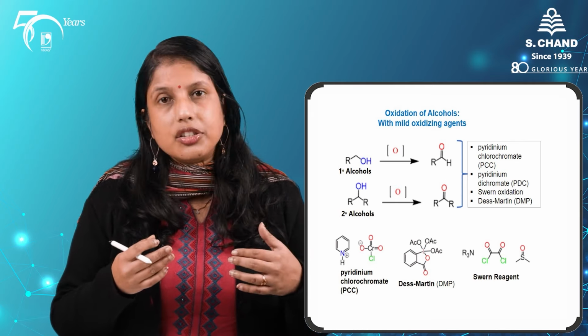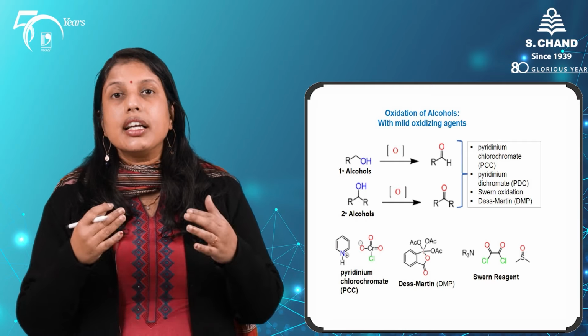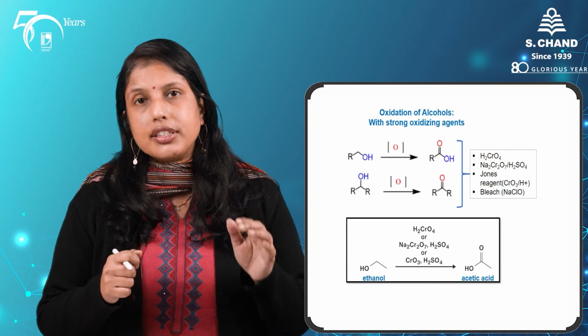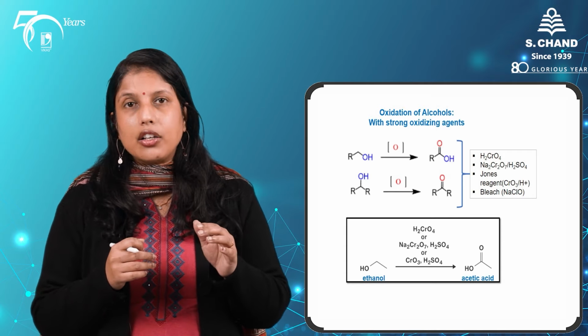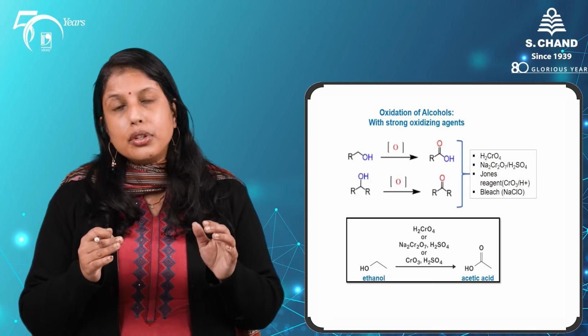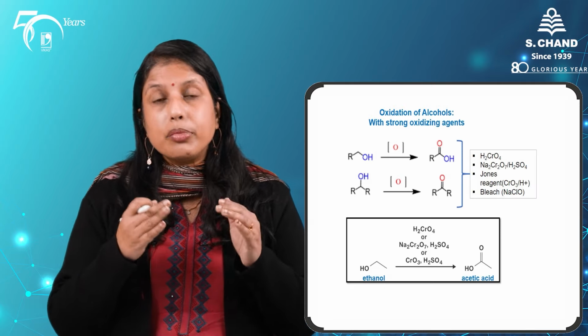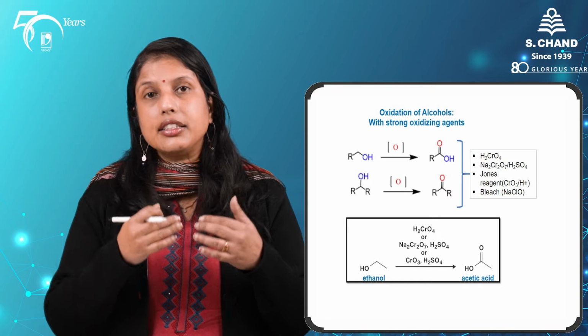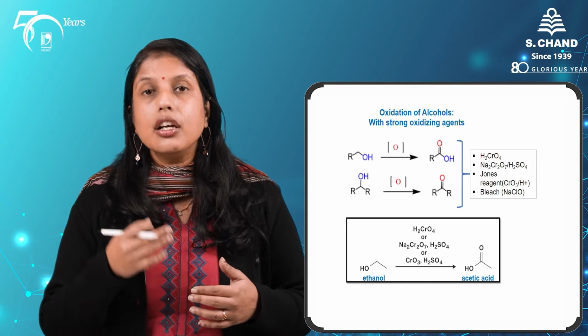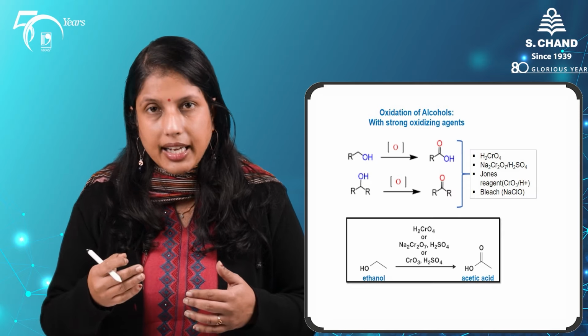Under the same conditions, secondary alcohols get converted to ketones. With strong oxidizing agents, primary alcohols are oxidized to the carboxylic acid. Here note that the reaction will first produce our aldehyde as an intermediate which quickly undergoes further oxidation to the carboxylic acid.